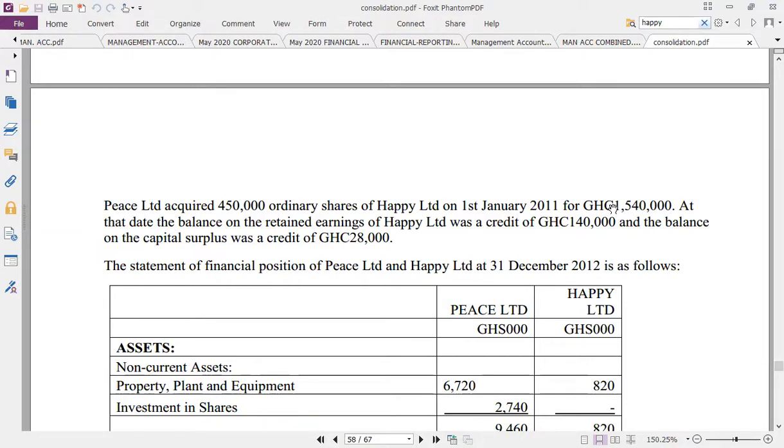At that date, the balance on the retained earnings of Happy Limited was a credit of 140,000, and the balance of the capital surplus was a credit of 28,000. That's a good balance.